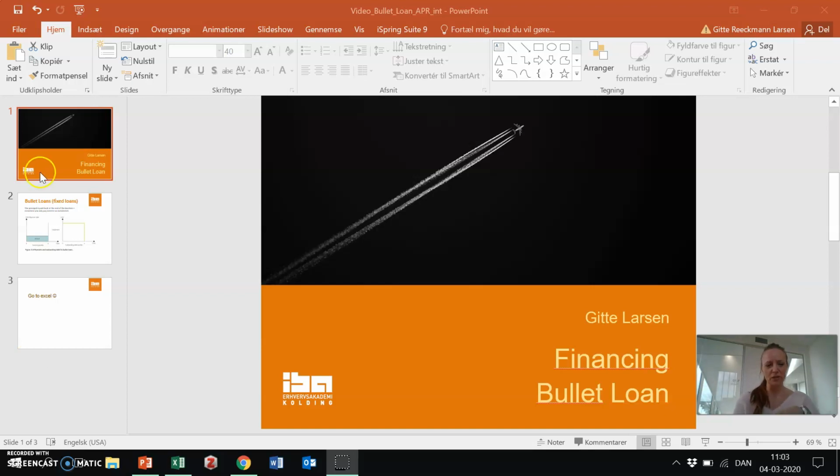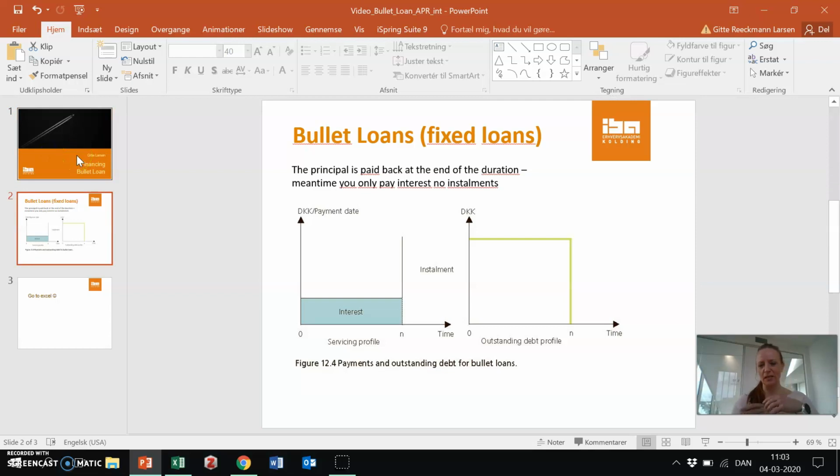All right, so we always talk about what characterizes these types of loan. And when we talk about bullet loans, the characteristic is that throughout the whole duration time, we only pay interest of the full principal, so the full amount of money that the company has taken for a loan. That means that we do not have any installments in the duration time until the very last payment date, where we pay, of course, the interest for the previous period, but also the full principal, we pay it back, meaning that the outstanding debt profile would look like this.